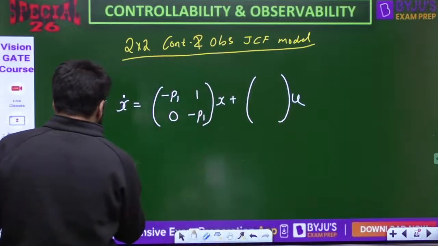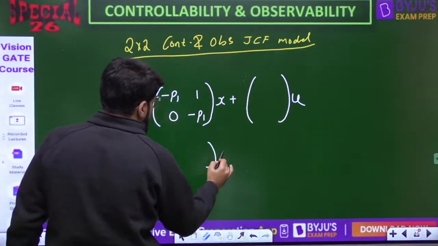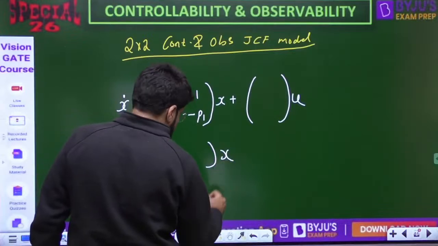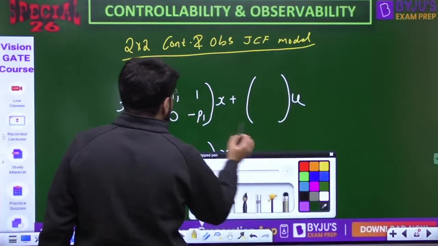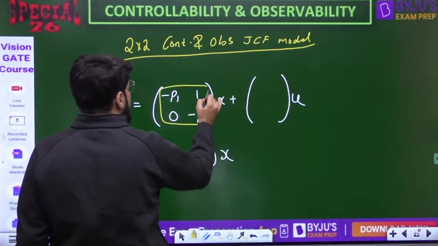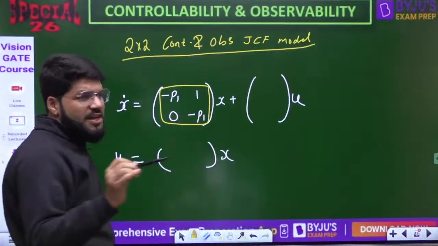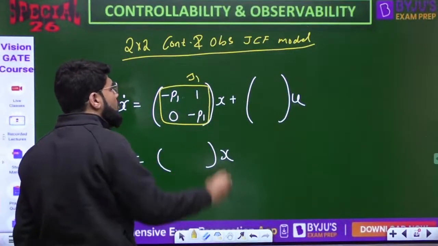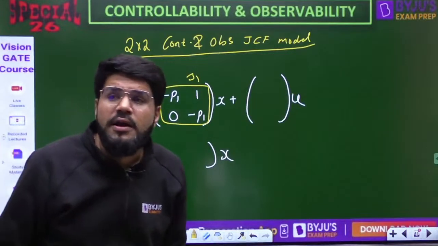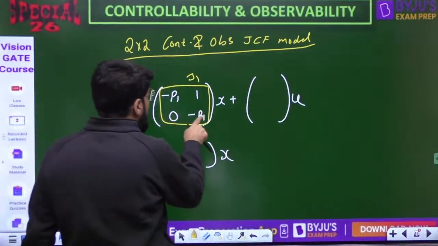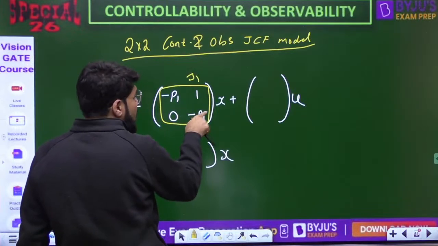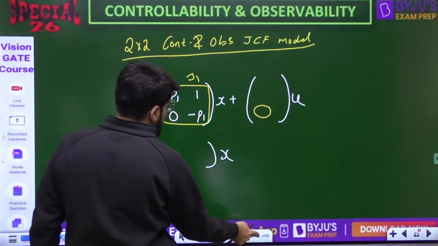So what should be the condition here? Let's understand. Basically, here you have only one Jordan block. P1 is repeated 2 times, so it will be in a 2 cross 2 Jordan block. Then for controllability, I go to the last row of the Jordan block, which is overall the second row, and this element here should be non-zero.